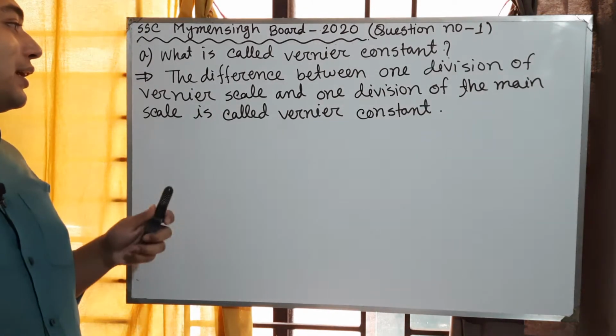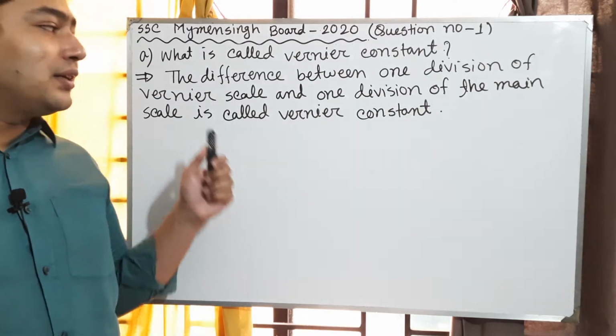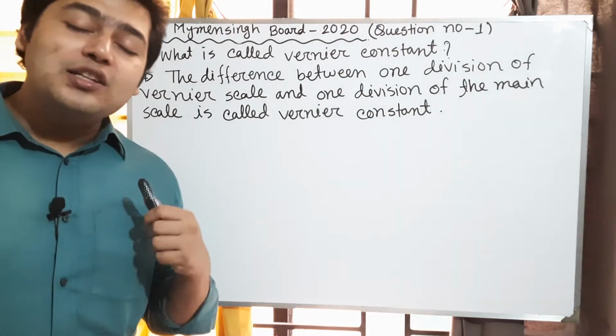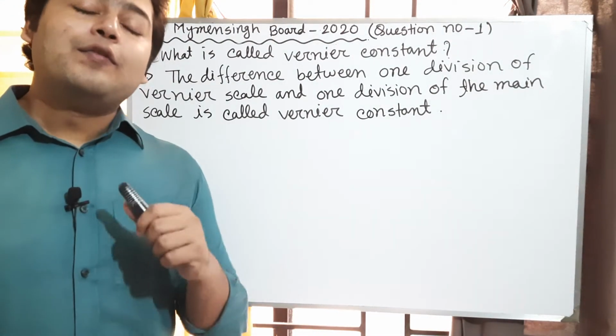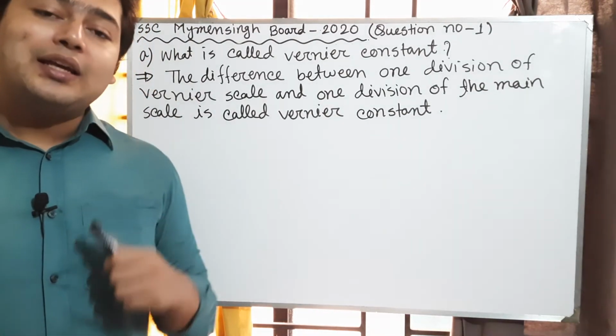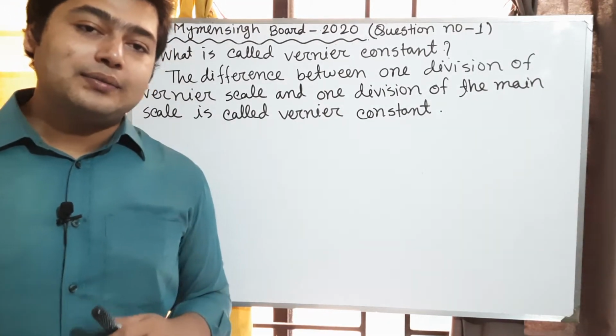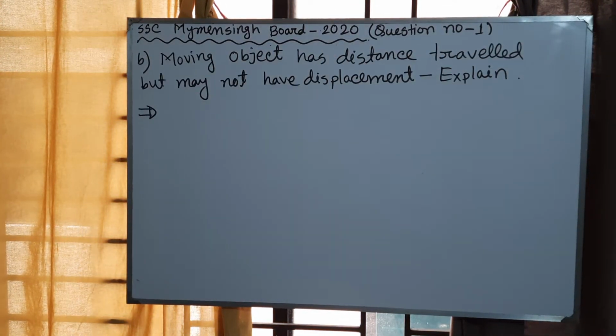Okay, I repeat it again. The difference between one division of vernier scale and one division of the main scale is called vernier constant, and vernier constant is denoted by VC. Our question B is, moving object has distance traveled but may not have displacement.